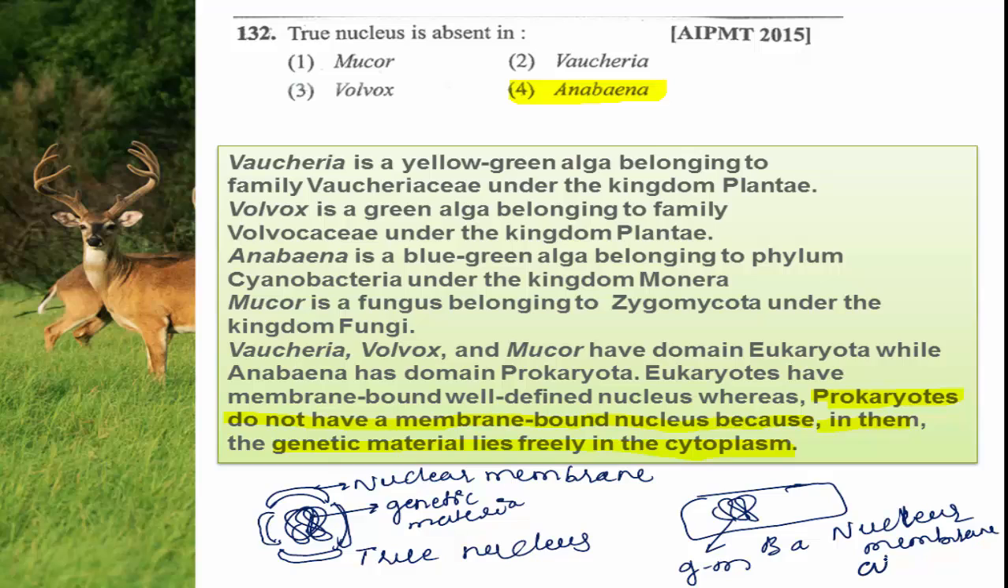ನ್ಯೂಕ್ಲಿಯರ್ ಮೆಮ್ಬ್ರೇನ್ ಏನಾಗಿದಿಲ್ಲ, absent ಅದ, and it is the character of prokaryotes. ಸೊ prokaryotes ಒಳಗೆ ನ್ಯೂಕ್ಲಿಯರ್ ಮೆಮ್ಬ್ರೇನ್ ಇಲ್ಲದೆ ಇರೋದ್ರಿಂದ that genetic material is freely present in the cytoplasm. So the answer here, true nucleus is absent in case of Anabaena.